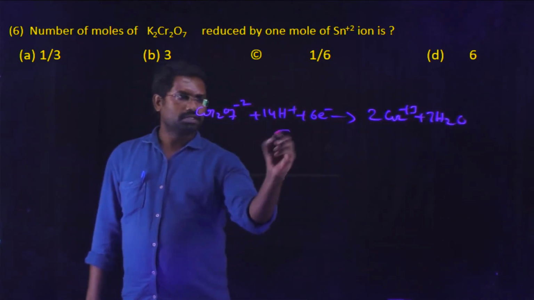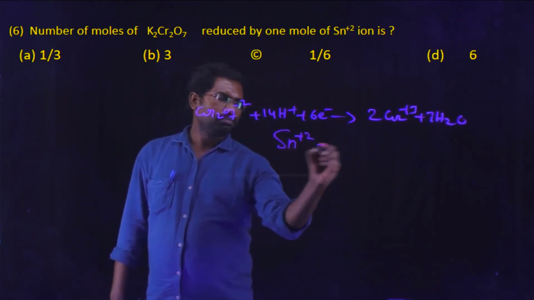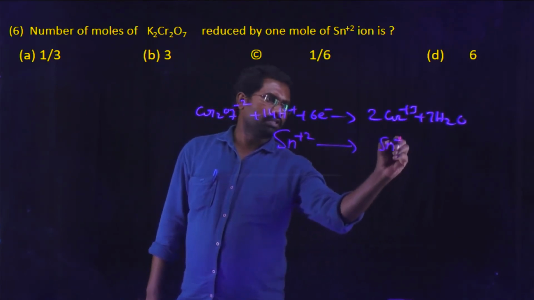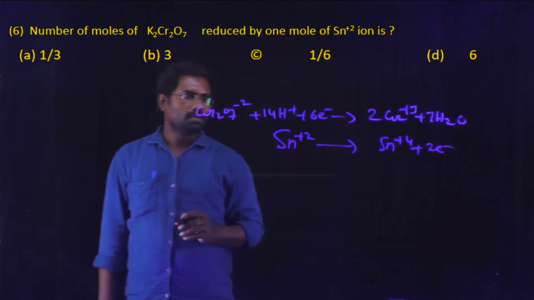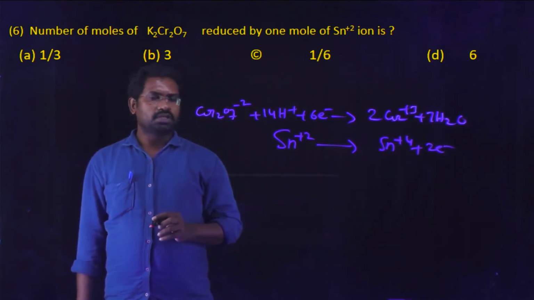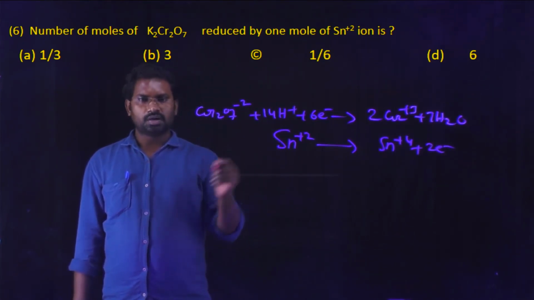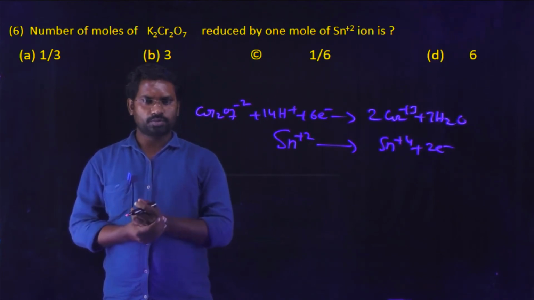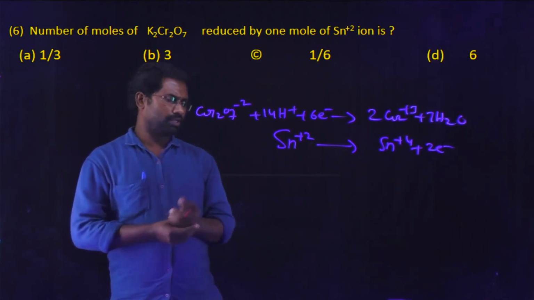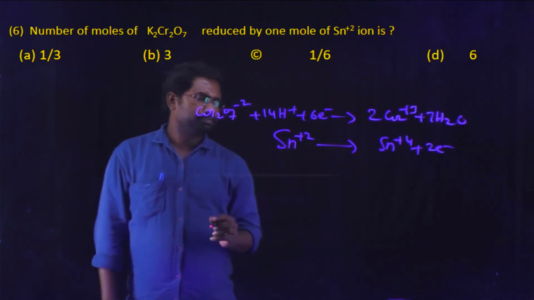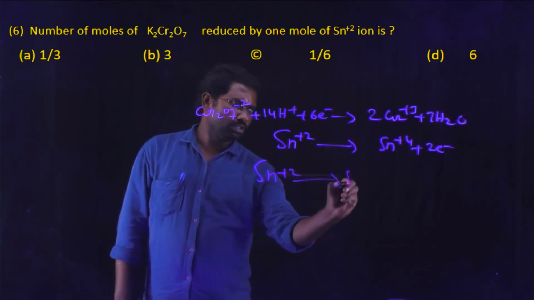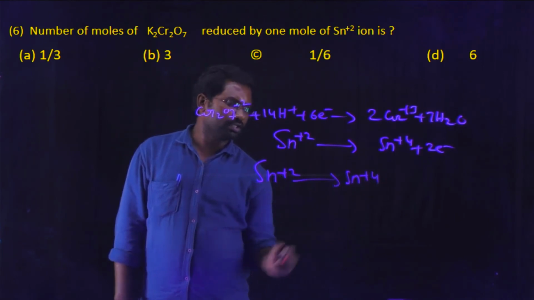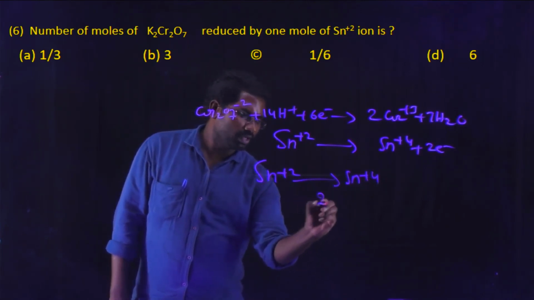Next, Sn2+ is oxidized to Sn4+ by losing 2 electrons.